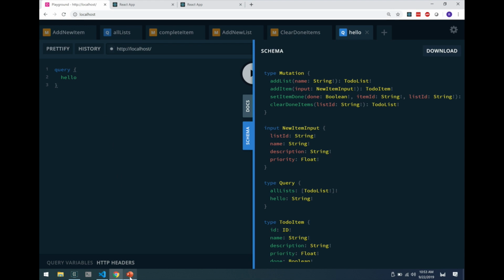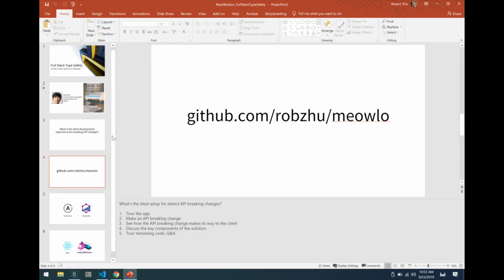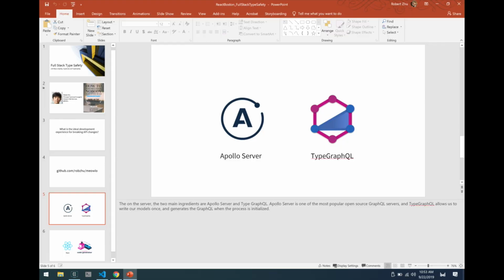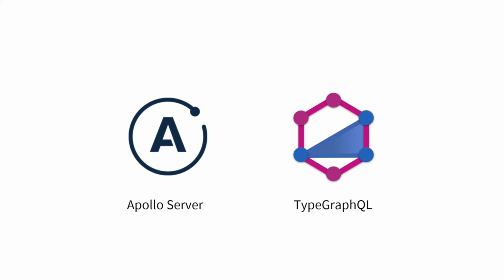Okay, let me go over a few more slides that give you a better idea of what we're working with. So on the server, the process that's running the server is a Node.js process, obviously. But then I'm using Apollo server, and then I'm using this project called TypeGraphQL. So if you just search npm for TypeGraphQL, you'll find it immediately. And TypeGraphQL is the thing that's actually doing a lot of the heavy lifting here.